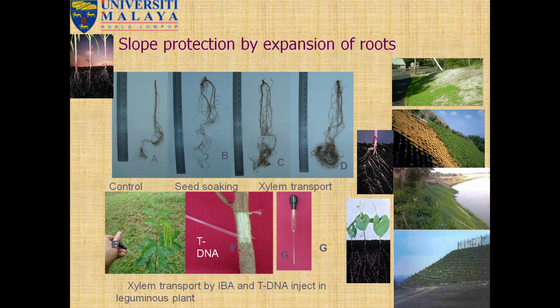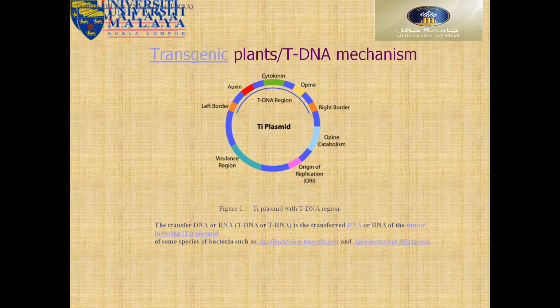T-DNA xylem transposition by injection, T-DNA injection in legume plants, direct T-DNA injection in legume plants. We got the result. This is the technique of transgenic plant production. You can see here the T-DNA mechanisms. These are the T-DNA regions, the Ti plasmid, virulence regions, and the origin of replication. This is called the plasmid with T-DNA regions.